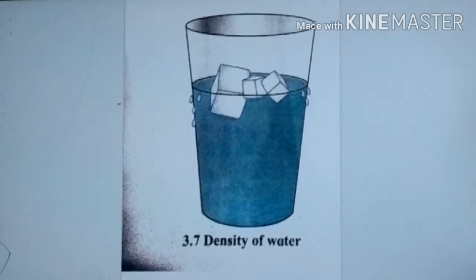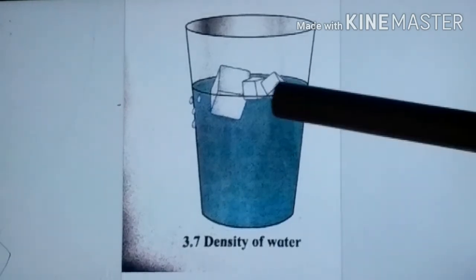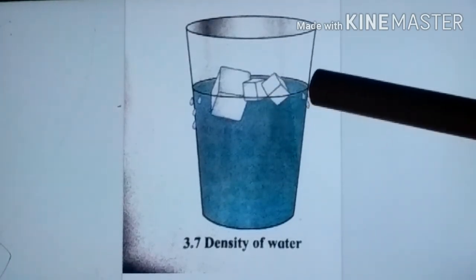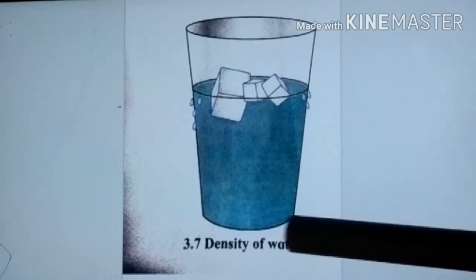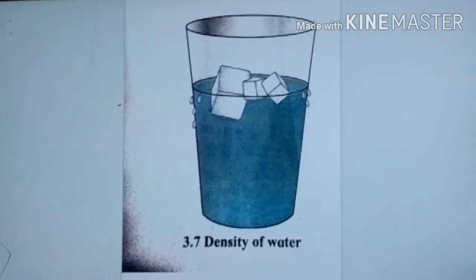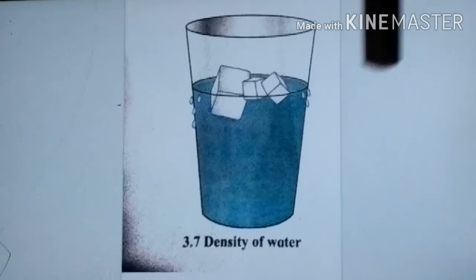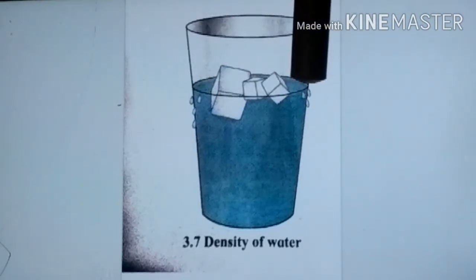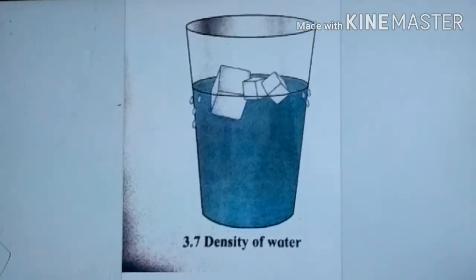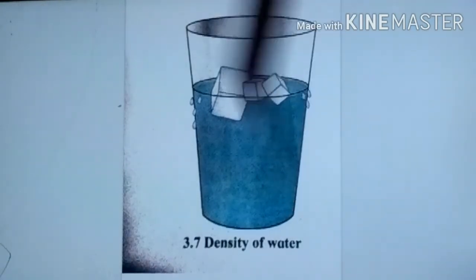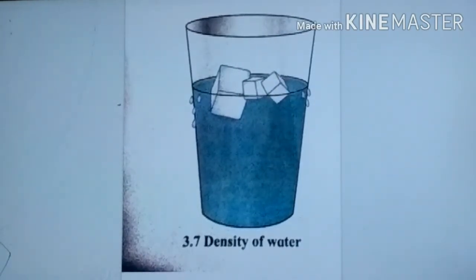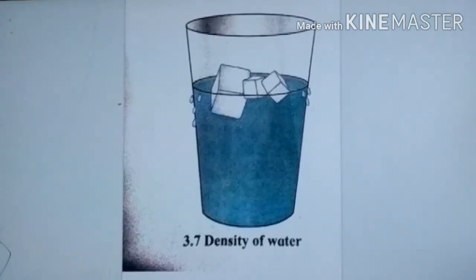When the density of the object is lighter, see, the density of this ice is lighter than the density of the water. If the density is lighter, it will float. If the density of the object which I have put in the glass is more, then it will sink at the bottom, sink in the water. That is, the density of the ice here is less than that of water. That is the reason why the ice floats on water.